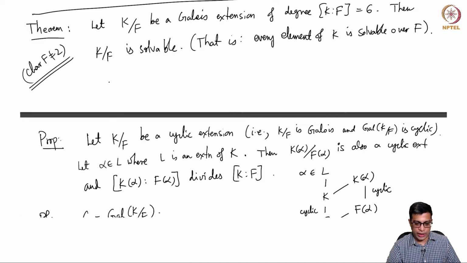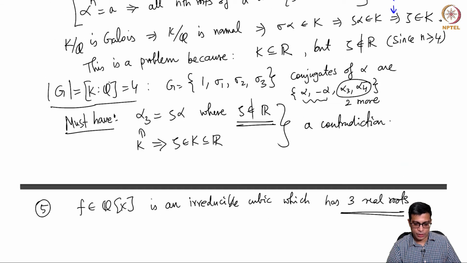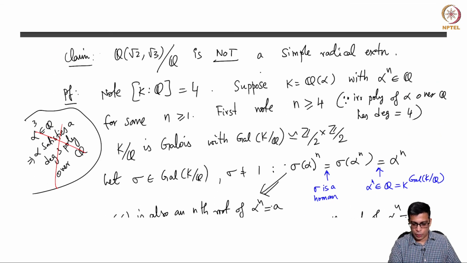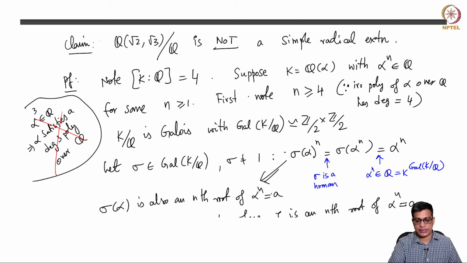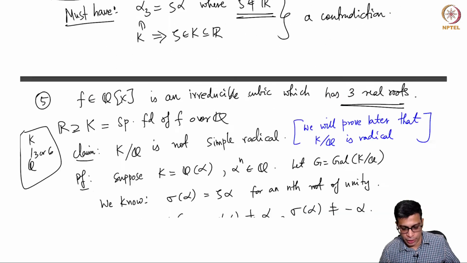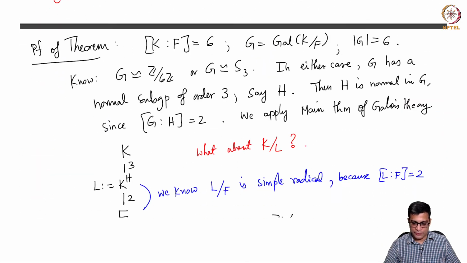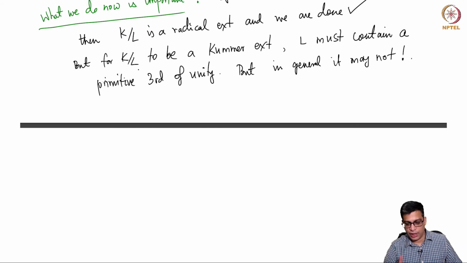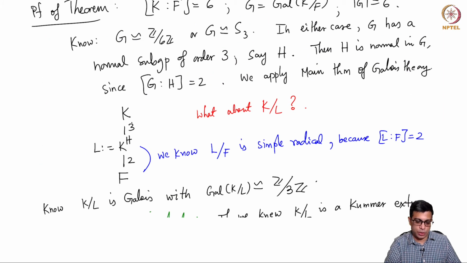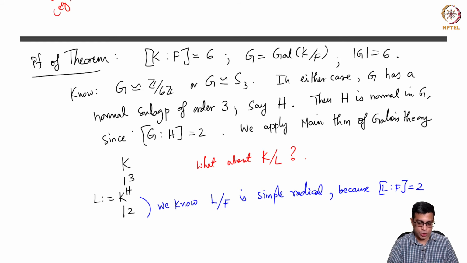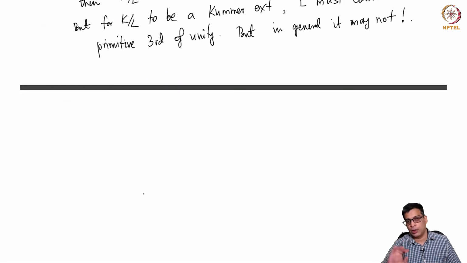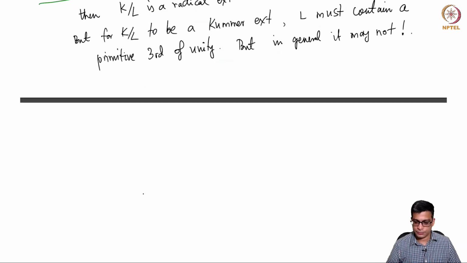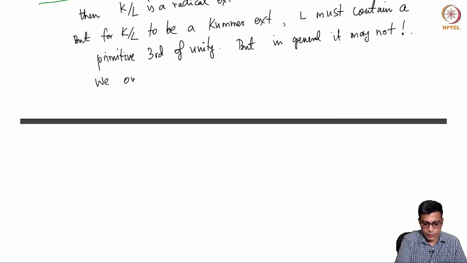And if it does not, as our examples earlier show, if you think about this example, the reason that this fails to be a simple radical is because Q does not contain a primitive fourth root of unity. So, here if L does not contain a primitive third root of unity, we are faced with a problem, because then it will not be simple radical. However, remember our goal is not to show that this is simple radical. Our goal is to show that K over F is solvable. So, we are allowed to deviate from the given tower. We overcome this problem as follows.